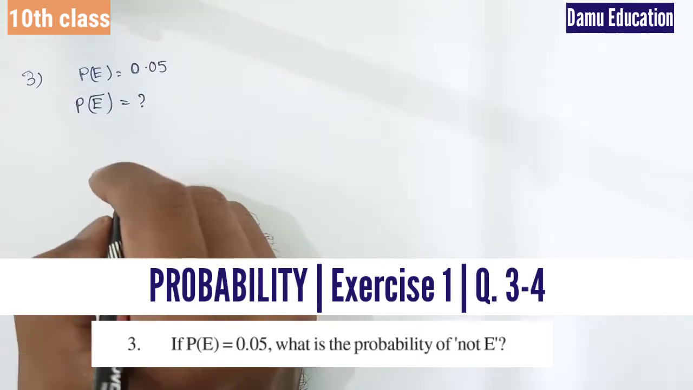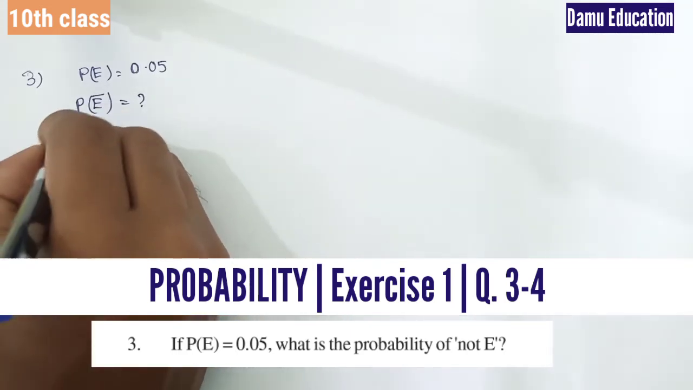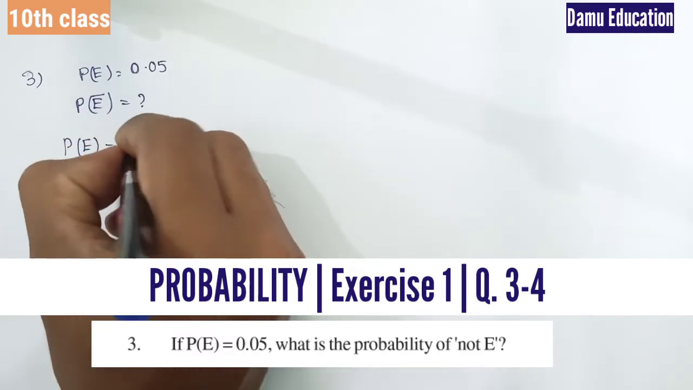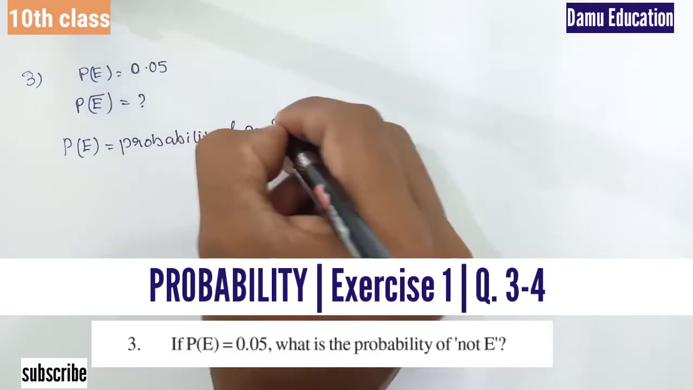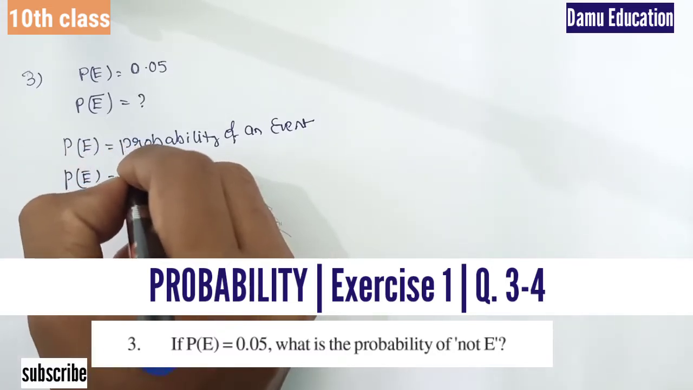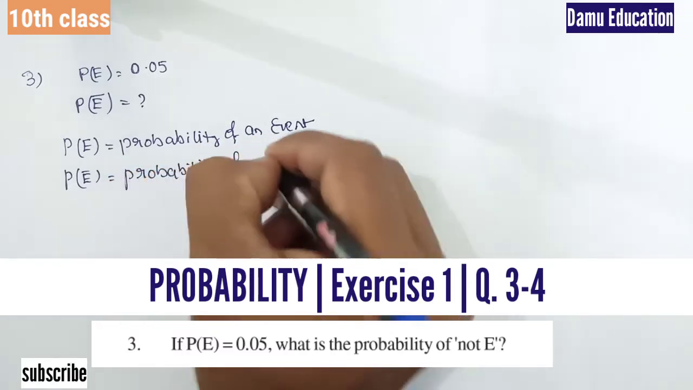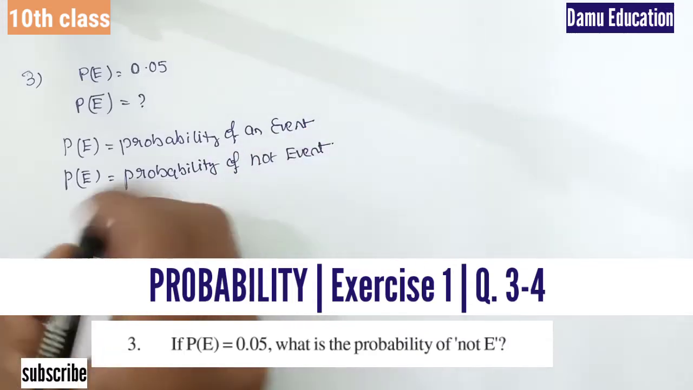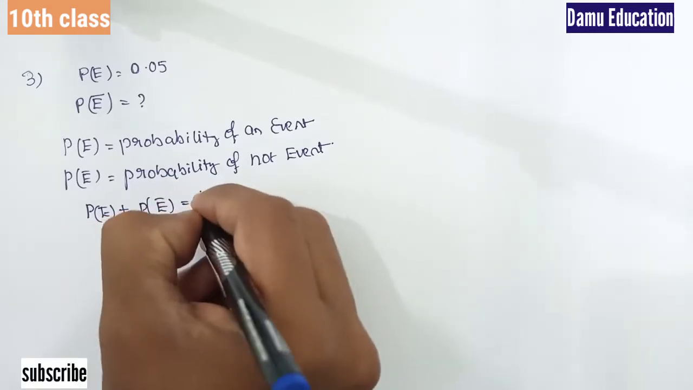So we know that the probability of an event and not event will always be equal to 1. So this is the probability of an event, and this is the probability of not event. So the probability of event plus the probability of not event will always be equal to 1.